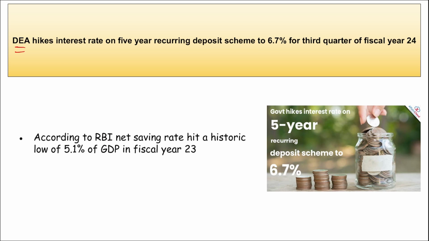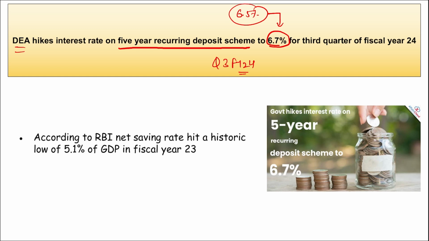They have recently increased the interest rate on a 5-year recurring deposit scheme by 20 basis points. This is for the third quarter of fiscal year 24. I repeat, for the third quarter of fiscal year 24, the Department of Economic Affairs has increased the interest rate on a 5-year recurring deposit scheme to 6.7%, an increase of 20 basis points. Earlier it was 6.5% and it has been increased to